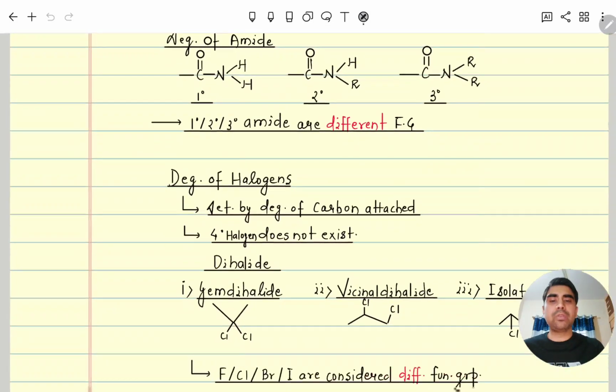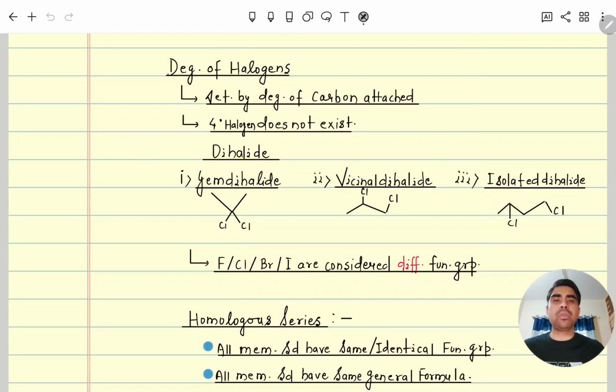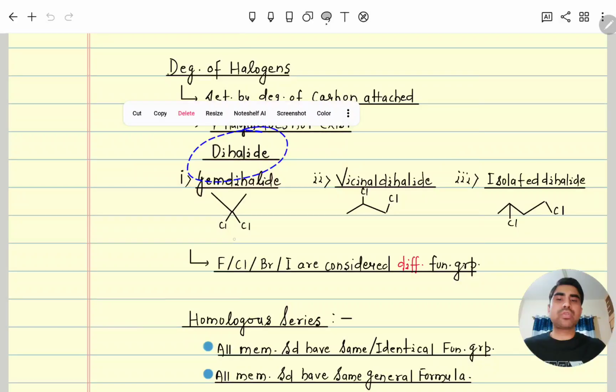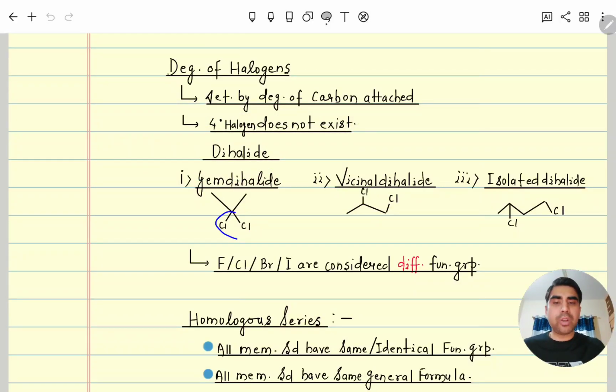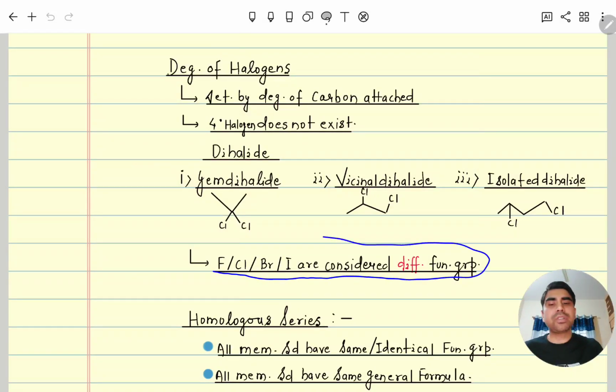Next, moving to halogens. The degree of halogen is defined through the degree of carbon, same as alcohol. 4 degree halogen does not exist. Dihalide means 2 halogen groups. If 2 halogen groups are present on 1 carbon only, then it is called geminal, or gem dihalide. If they are present on adjacent carbons, then it is called vic or vicinal dihalide, that is 1,2. If they are present at 1,3, 1,4, 1,5 and so on, then it is called isolated dihalide. Remember, fluorine, chlorine, bromine are all considered different functional groups.